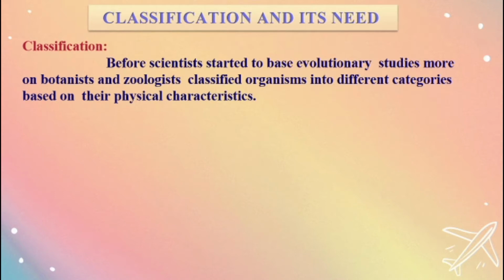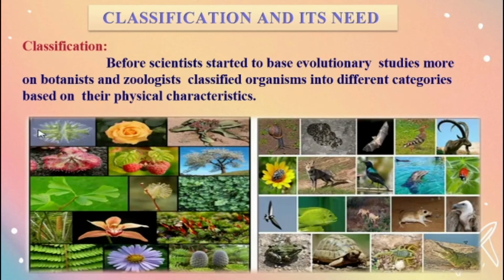Yes, mostly in the evolutionary period, the botanists and zoologists identified plants and animals based on their physical characteristics or physical appearance. Now see, the pictures are very clear about whether it is a plant or an animal.